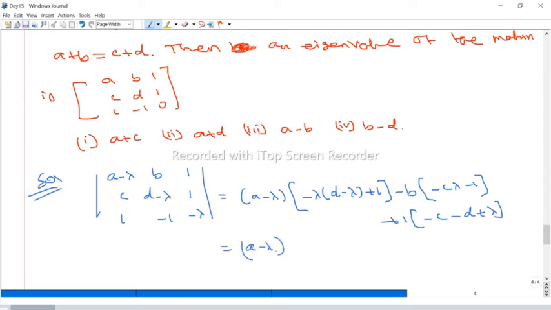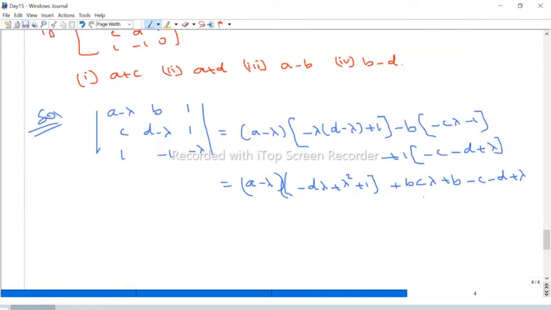A minus lambda times, multiply minus, we get minus D lambda plus lambda square plus 1. Minus, you can take minus outside, therefore plus B times, or multiply B inside, therefore BC lambda plus B, minus C minus D plus lambda.